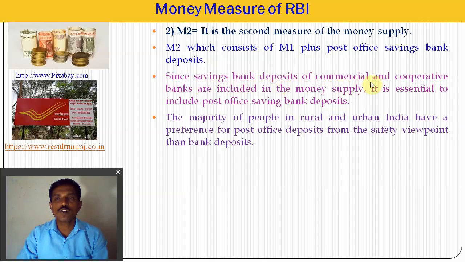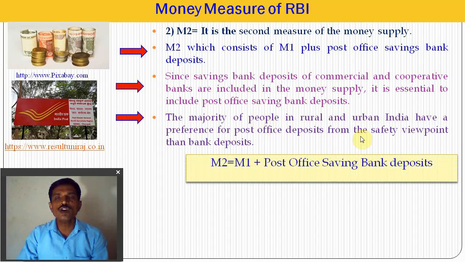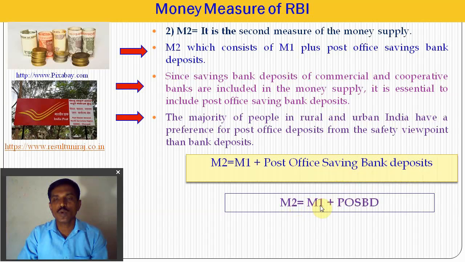Since savings bank deposits of commercial and cooperative banks are included in the money supply, it is essential to include the post office savings; that's why M2 includes post office savings. The majority of people in rural and urban India have deposited their money in post offices. So in short, M2 is equal to M1 plus POSBD, meaning post office savings bank deposits.